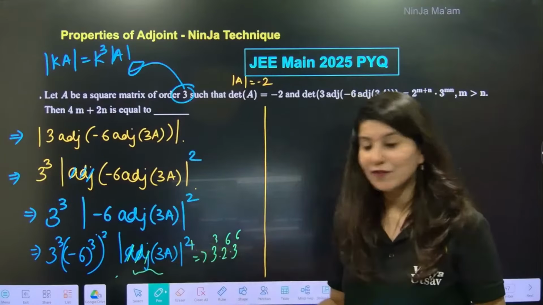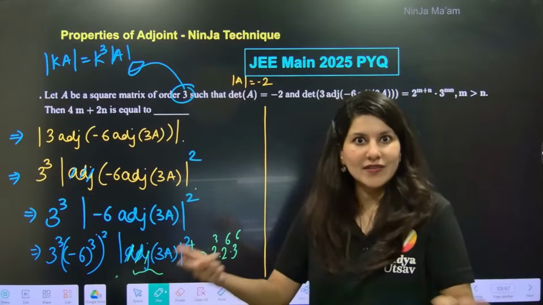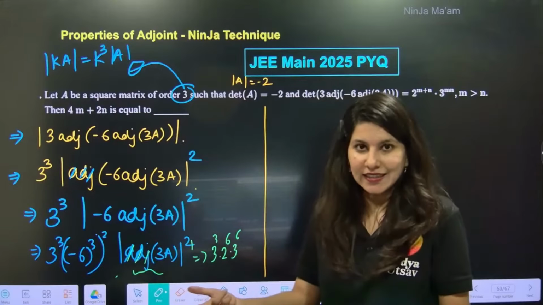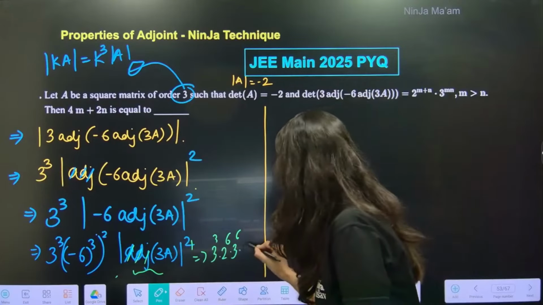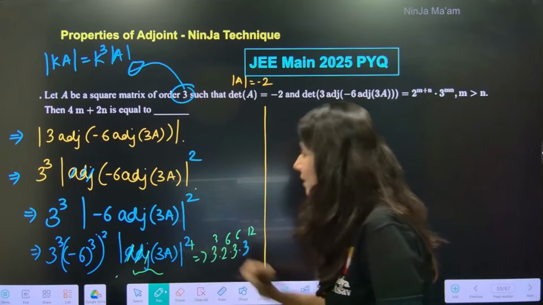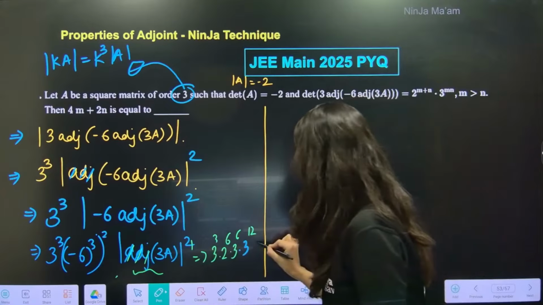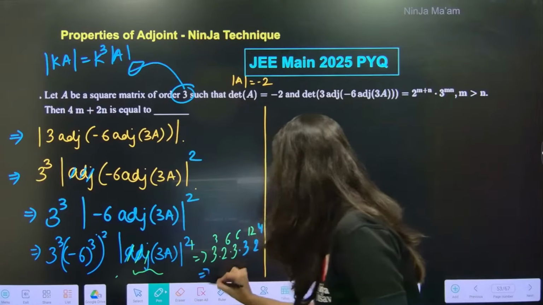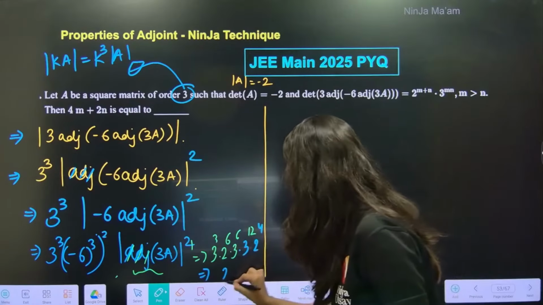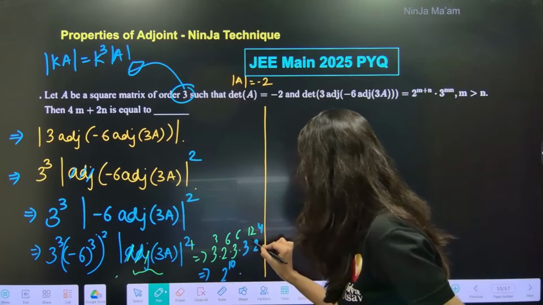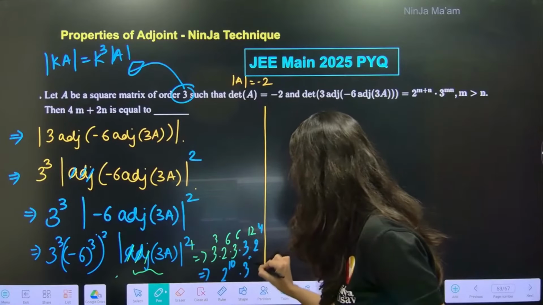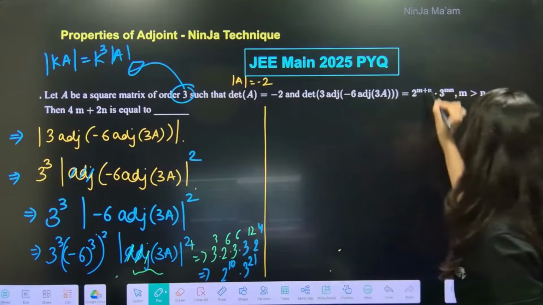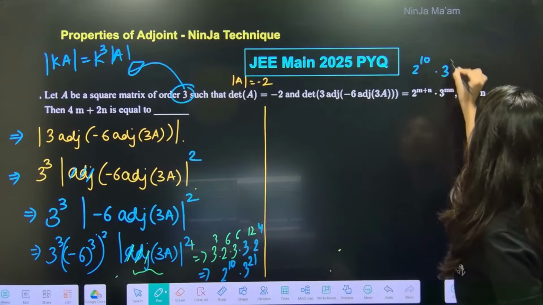Determinant 3A power 4. 3 will come out. So it will have a cube, right? Cube and 4. So this is 3 power 12. And determinant A power 4, everybody, 2 power 4. So this is just 2 power 4. And do the total 2 power 6. So 2 power 10 and 3 power 21. 10 and 21. So 2 power 10, 3 power 21.